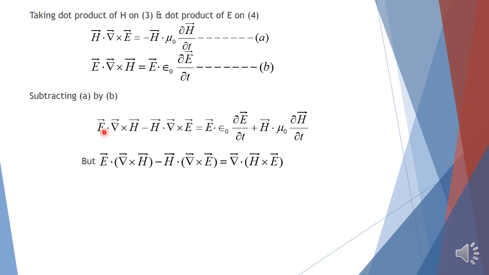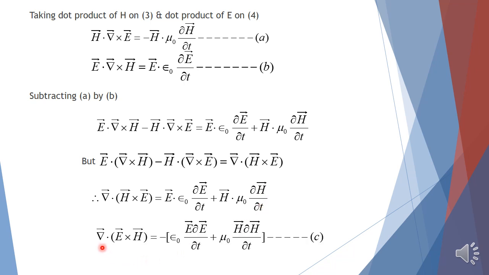Therefore in the above equation, instead of this term we can write del · (H × E), that is del · (H × E) equals E · epsilon naught ∂E/∂t plus H · mu naught ∂H/∂t. Therefore, writing E × H instead of H × E, so that on the right hand side we get the negative sign, del · (E × H) will be equal to minus of epsilon naught E ∂E/∂t plus mu naught H ∂H/∂t. Represent this as equation C.